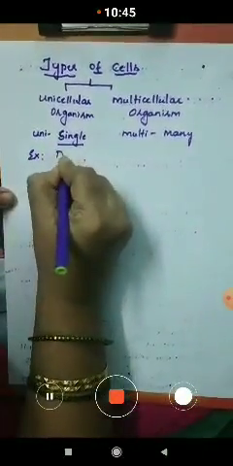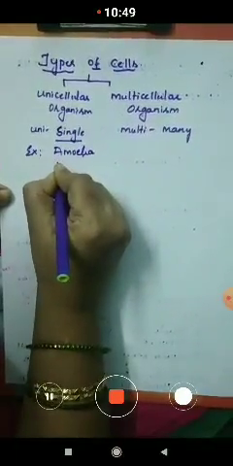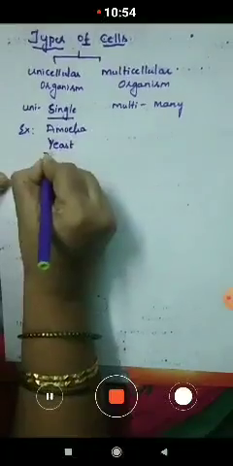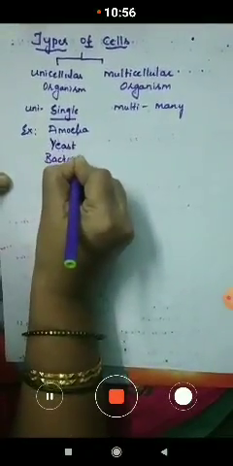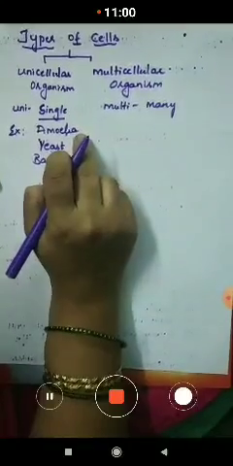Here we can give the examples of amoeba, yeast, and next bacteria. The other examples are also there. So you will be learning in this class the examples of amoeba, yeast and bacteria.